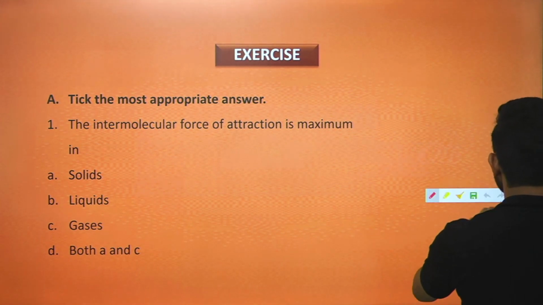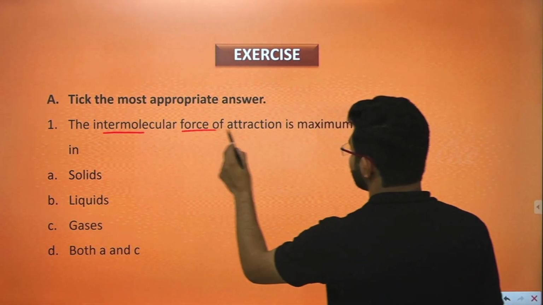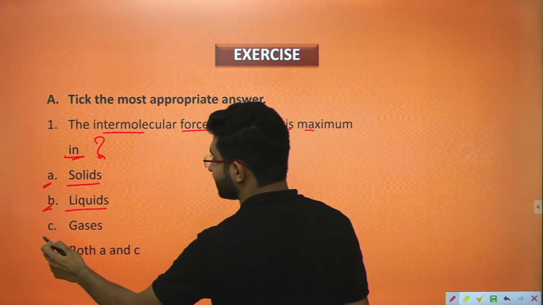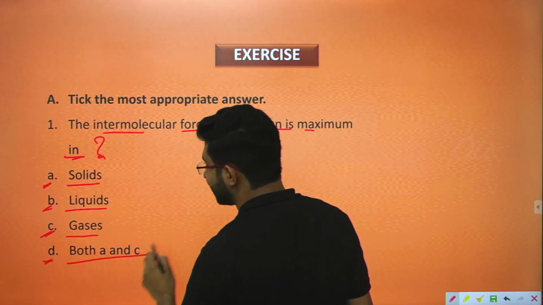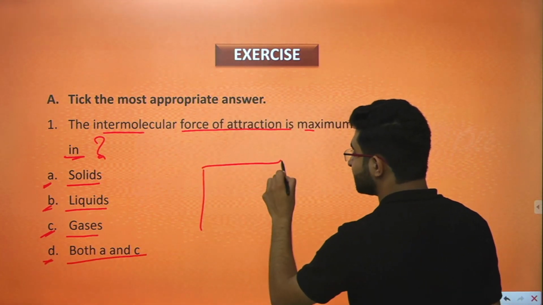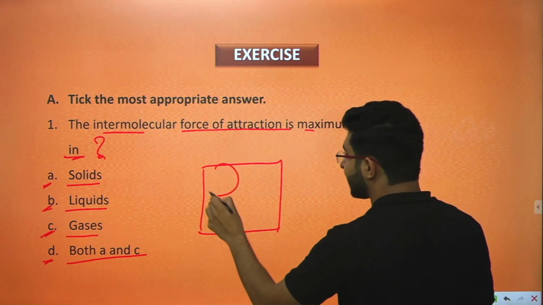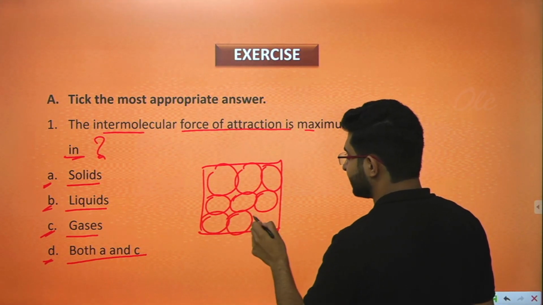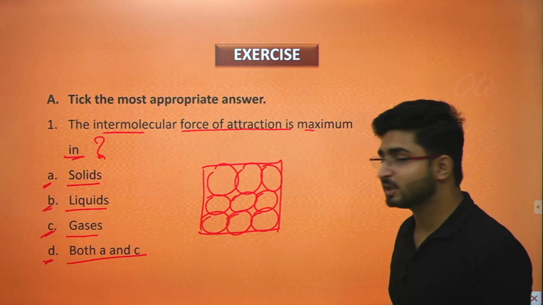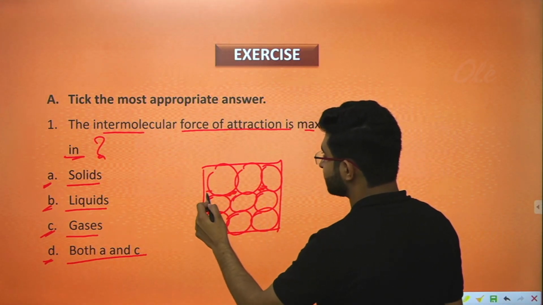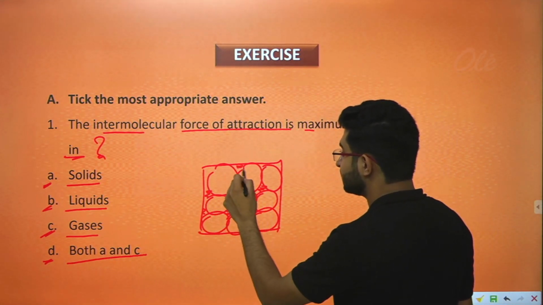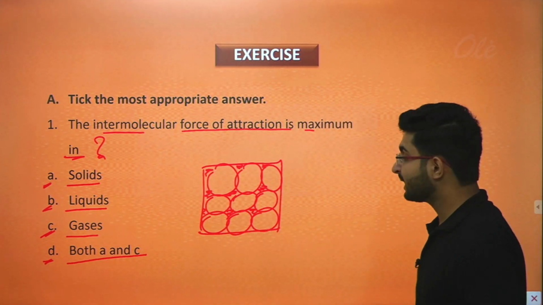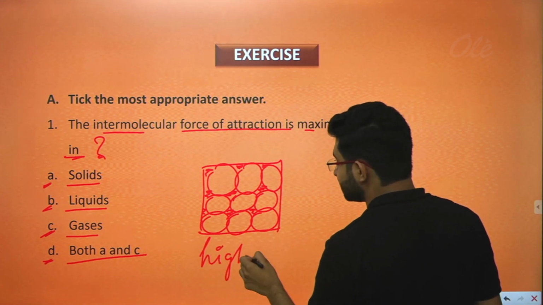The first part in this question says that the intermolecular force of attraction is maximum in what? Option A, solids, option B, liquids, option C, gases, and option D, both A and C. So firstly, we are going to talk about solids. In the case of solid, as you can see, we have the molecular arrangement like this. So as you can see, there is a very minimum space between the molecules of solids. The void is not present here. So that's why the intermolecular force of attraction will be high in this case.